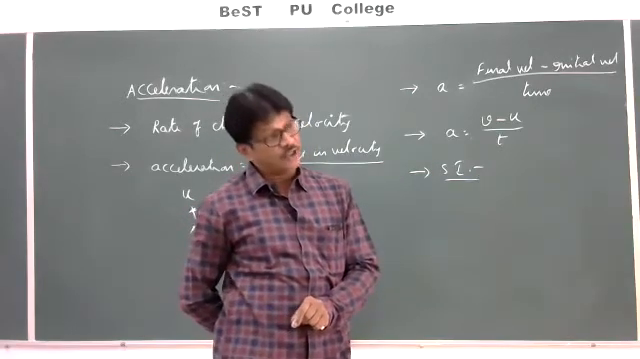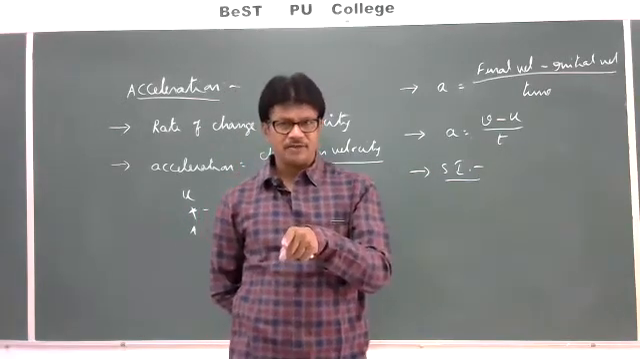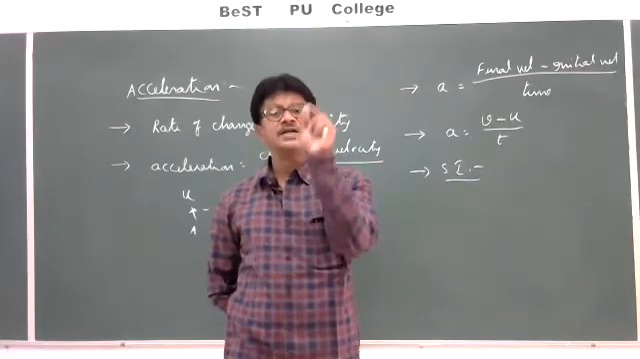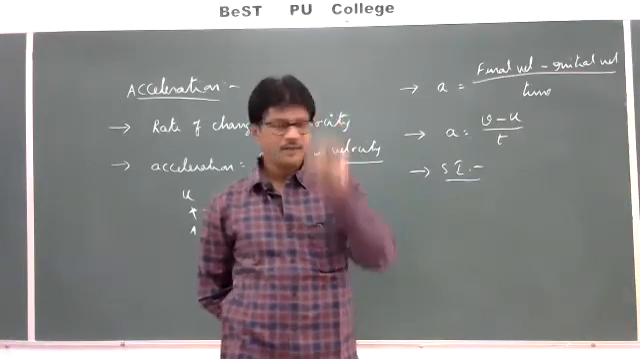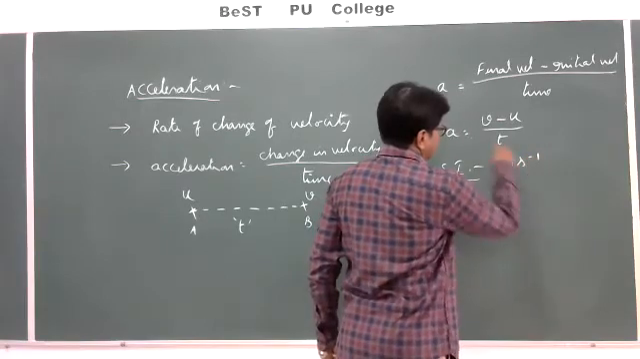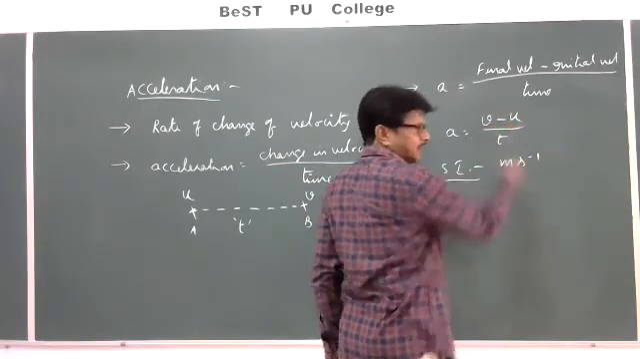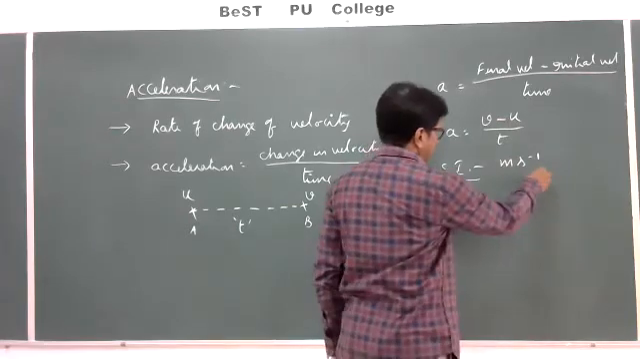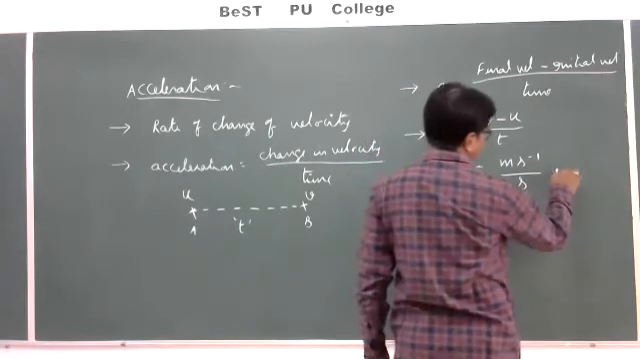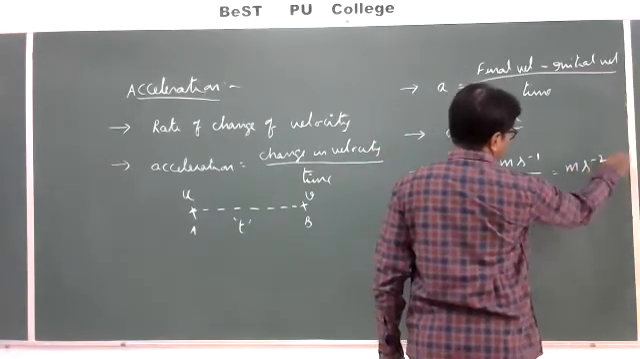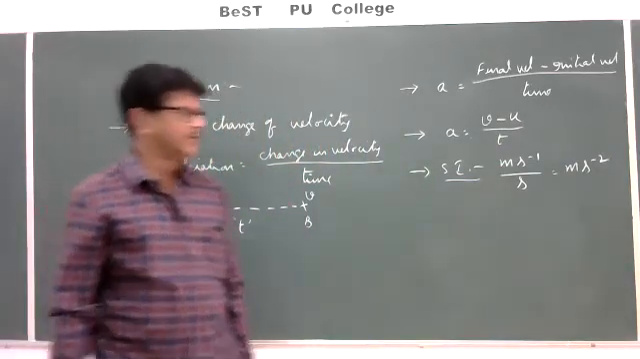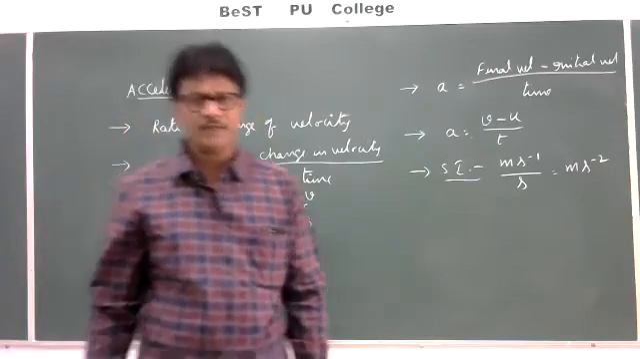What is the unit of initial velocity? Which is also meter per second. Why? Because whether it is final velocity or initial velocity, basically it is a velocity, so the unit is meter per second. The unit of change in velocity is meter per second divided by time. The unit of time is second. So the unit of acceleration will be meter per second square. The unit of acceleration in SI system is meter per second square.